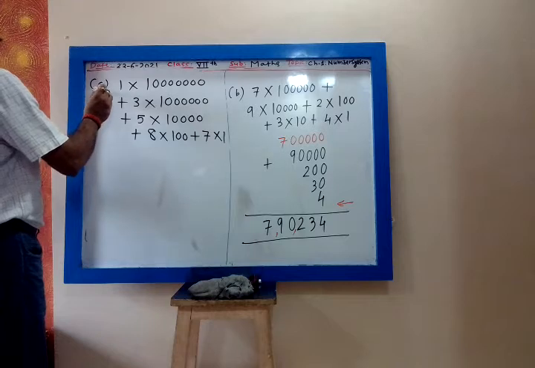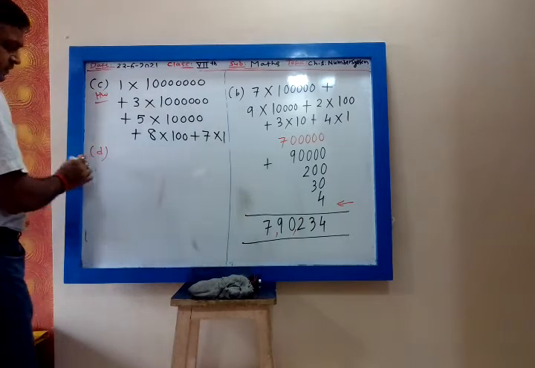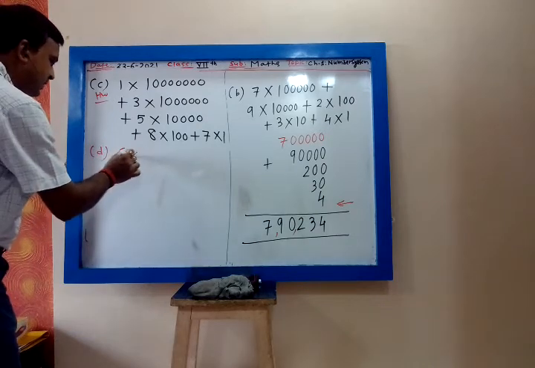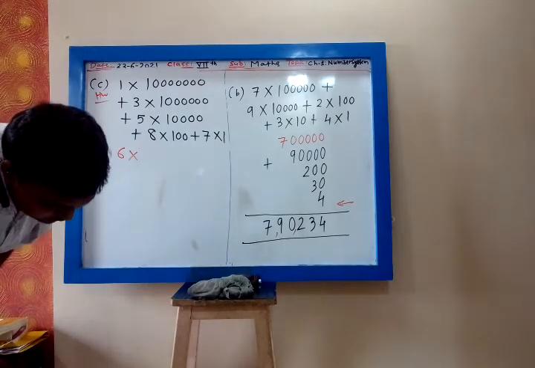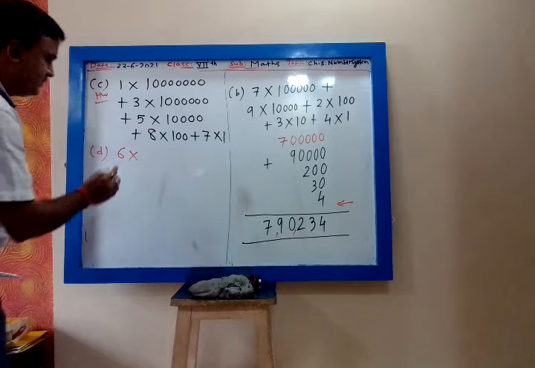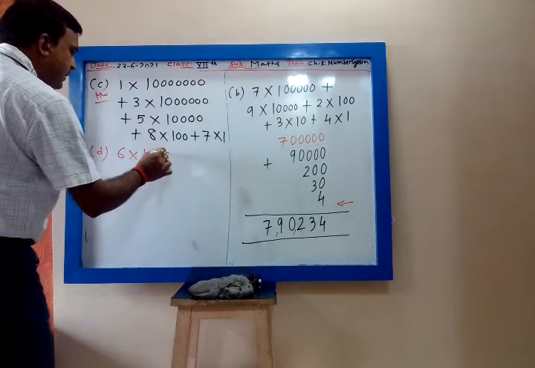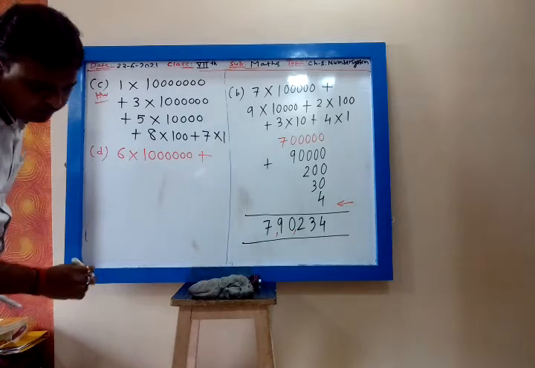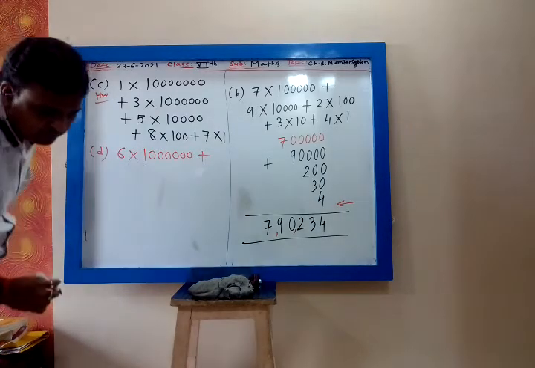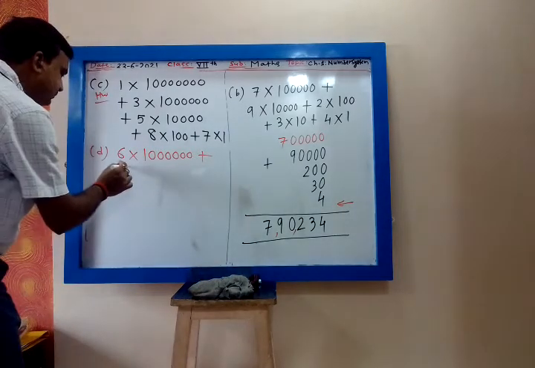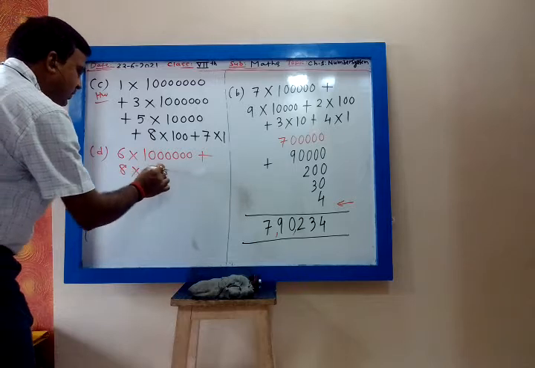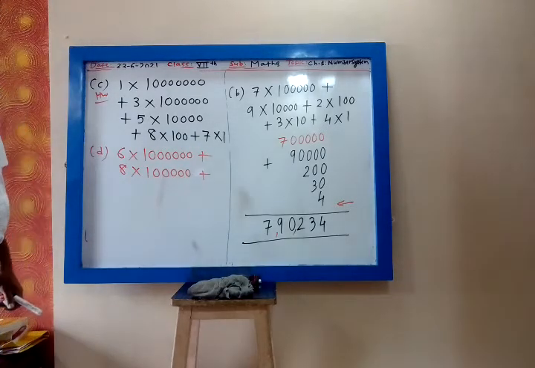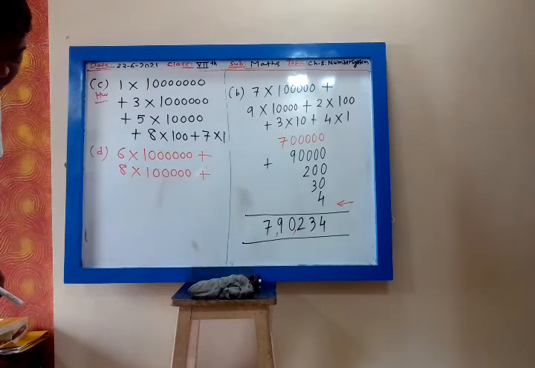You can write it. Then D part: 6 into 6 zeros. 1, 2, 3, 4, 5, 6. Plus 8 into 5 zeros. You check your internet connection.